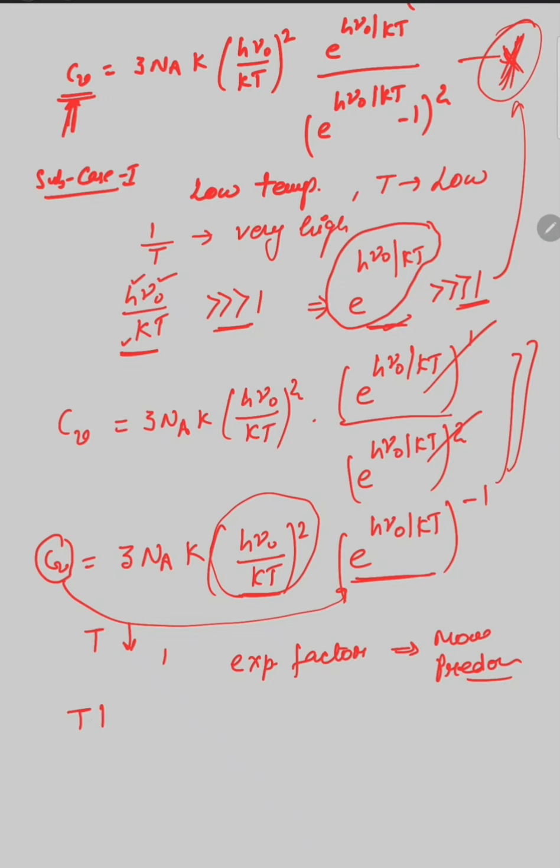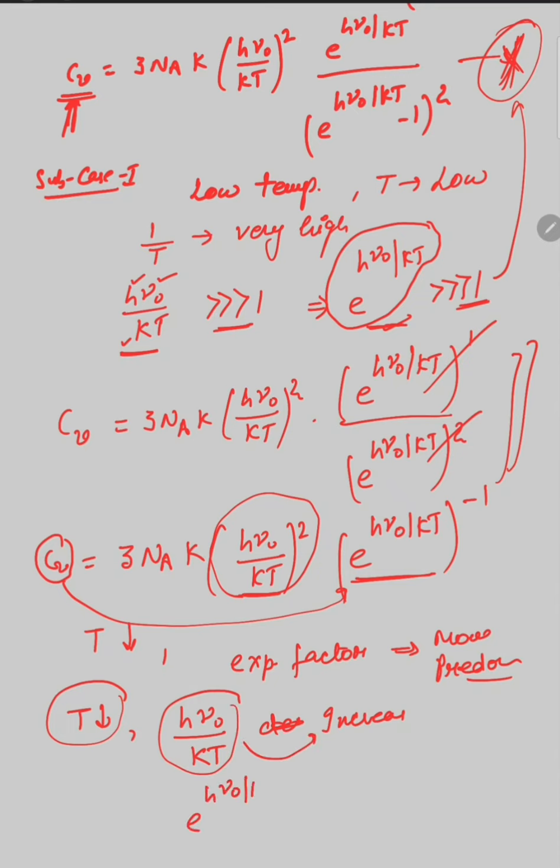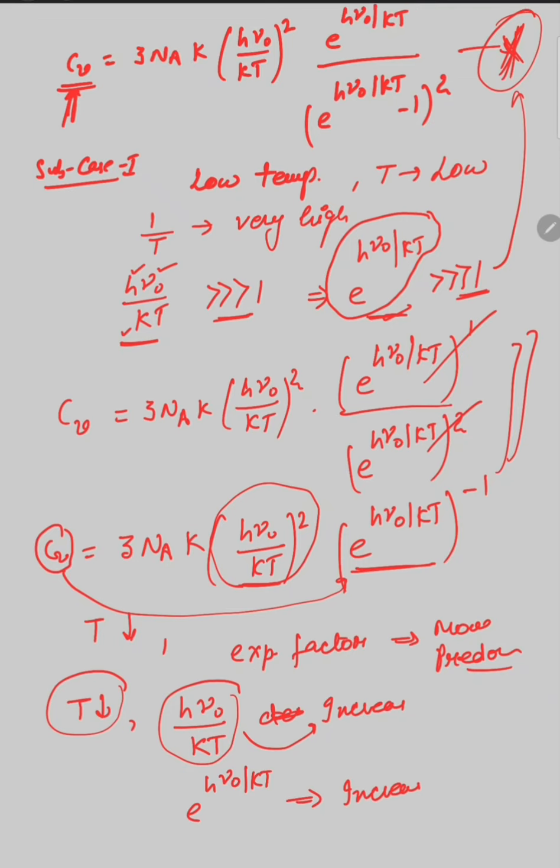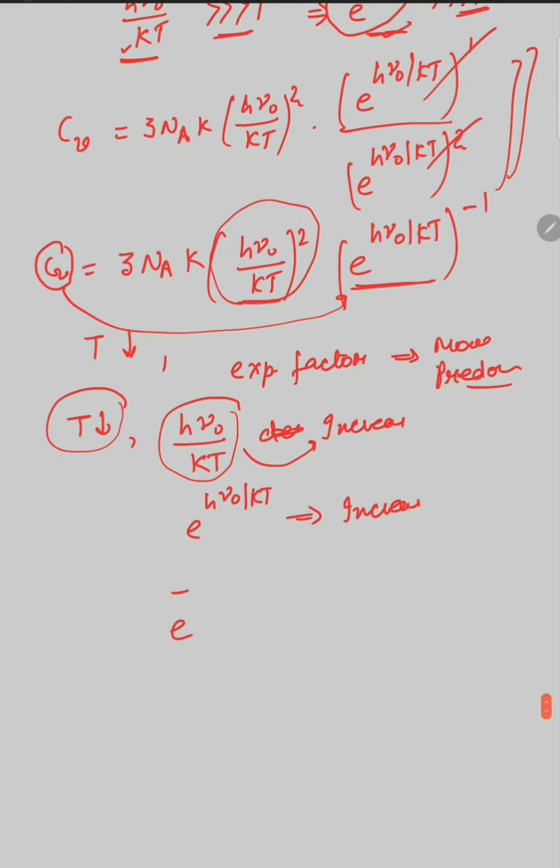So when temperature decreases, what happens? h mu naught upon kT increases. As temperature decreases, this factor will increase, but the e raised to the power minus h mu upon kT factor will go on decreasing.